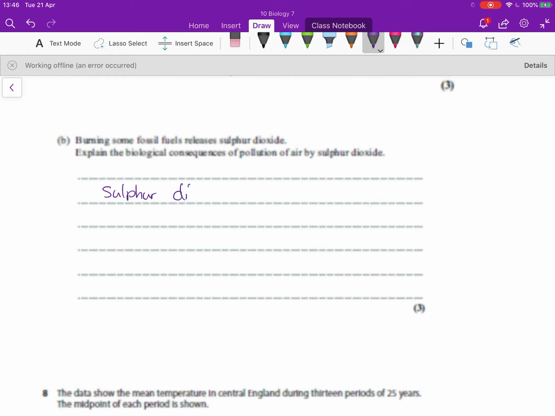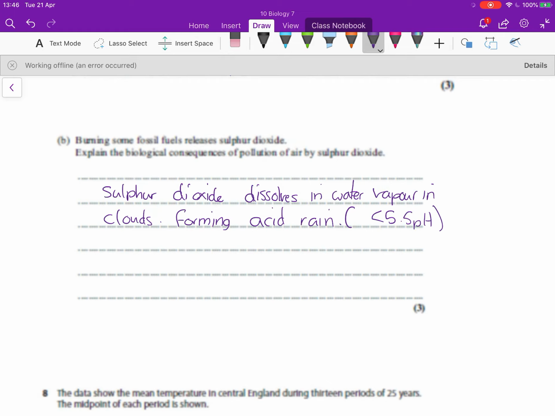So burning fossil fuels releases sulfur dioxide, explaining the biological consequences of pollution of air by sulfur dioxide. Now, because this talks about biological consequences, I wouldn't focus on damage to buildings and structures and statues, because it's not really a biological consequence. Instead, you would want to focus in on the effects on lakes and on trees, so acidification of lakes and damage to the leaves and roots of trees. It says explain, so I would include a bit of background information, a bit of how this comes to be, before moving on to thinking about why it's actually having an effect in terms of biological consequences.